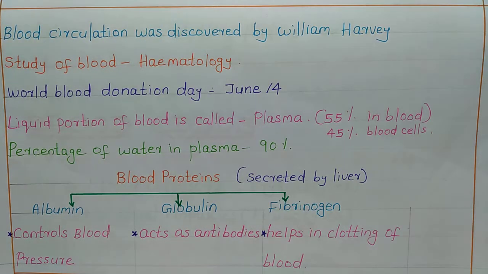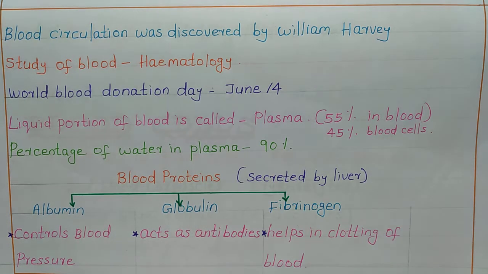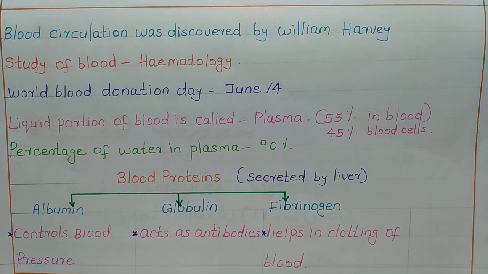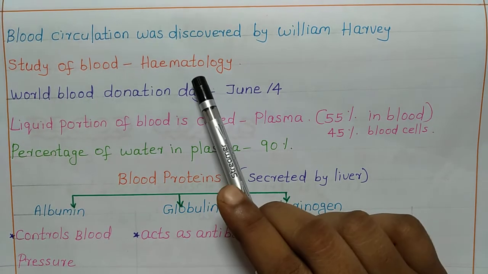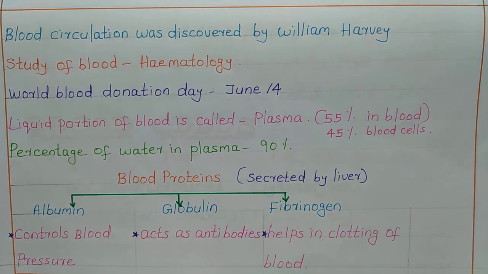Blood circulation was discovered by William Harvey. The scientist who discovered blood circulation was William Harvey. Study of blood is known as hematology. If anything has a prefix heme, it means it is related to blood. That's why study of blood is hematology. World Blood Donation Day is on June 14.